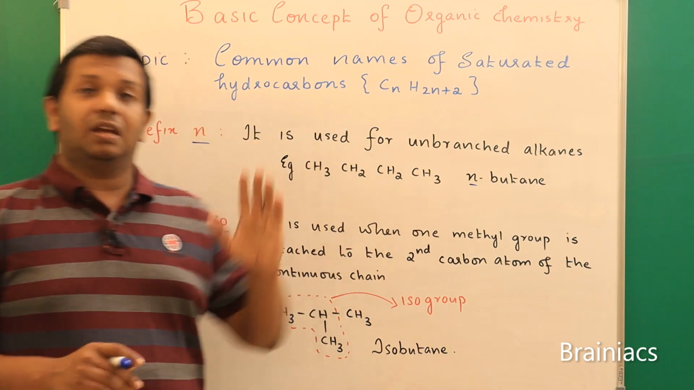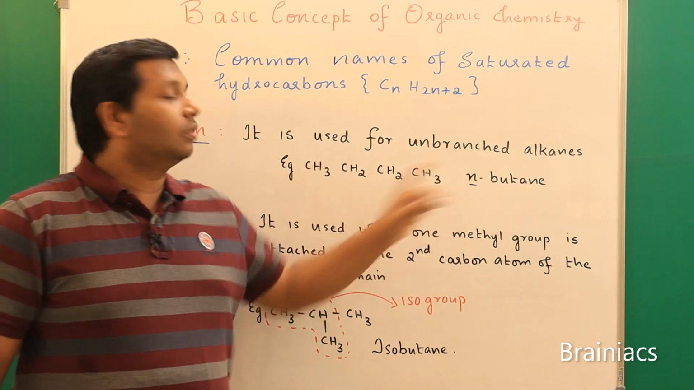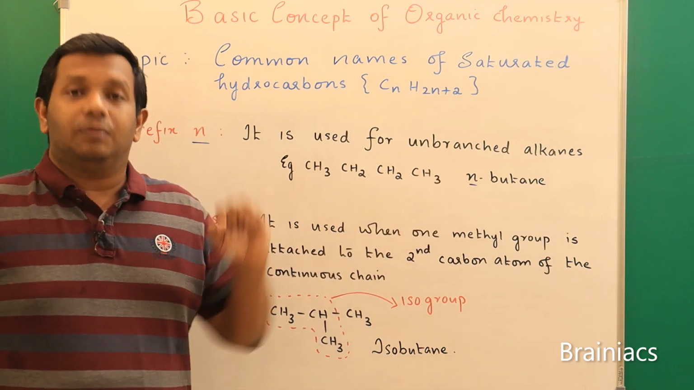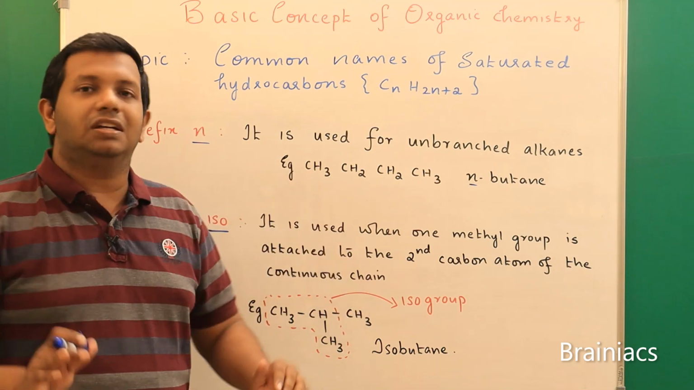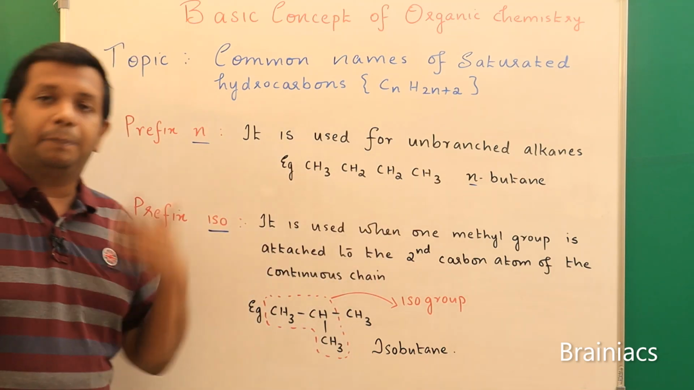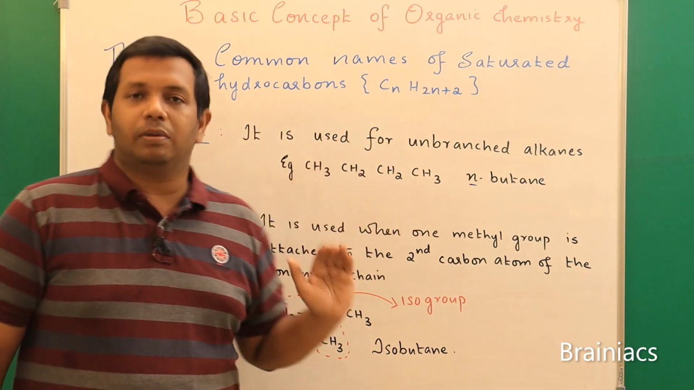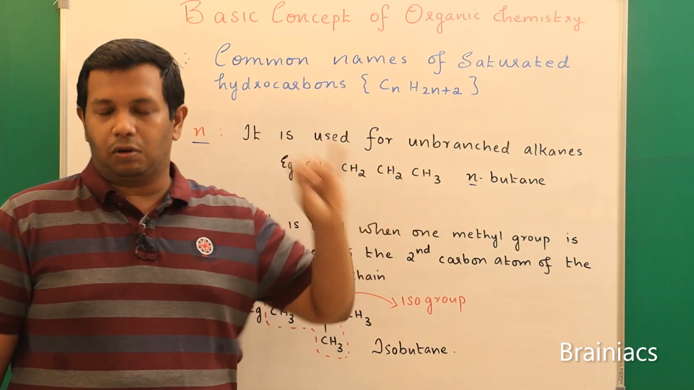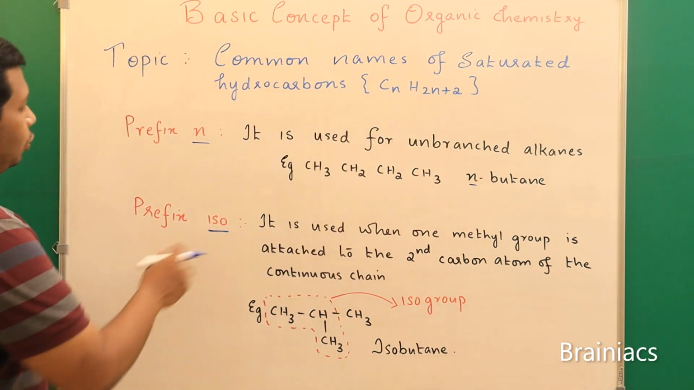And please remember one thing, just something I have told wrong. If it is propane, we don't use normal propane. Why? Because propane does not have any branching itself. If branching comes, then only the prefixes come into the picture. So from butane onwards you need to remember this. It can be normal, or it can be iso, or it can be neo. So we will see how to use iso.